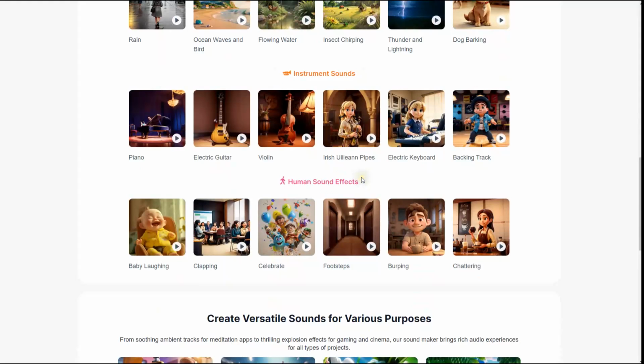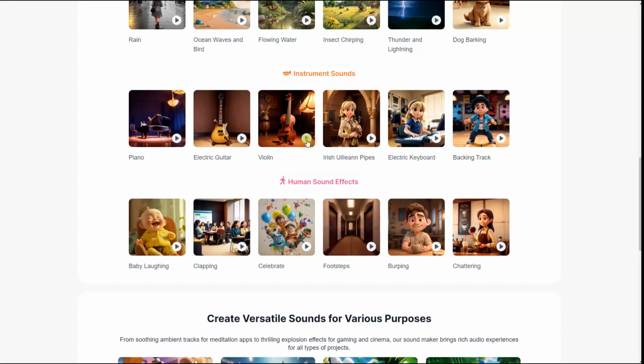Okay, let's go with instrument sounds. Next, piano. What kind of piano do we have? All right, electric guitar. It sounds like someone just randomly putting in chords there.